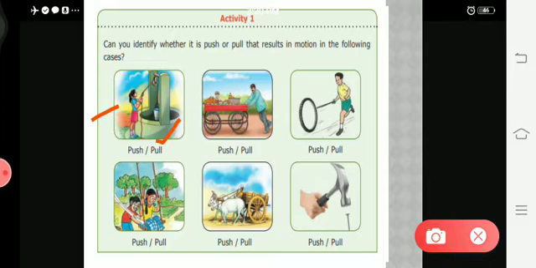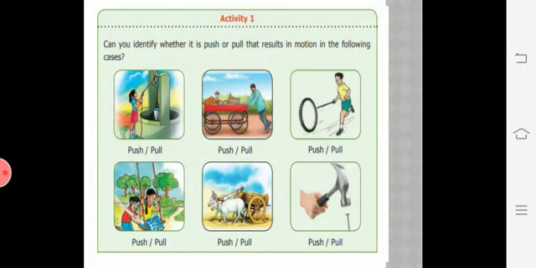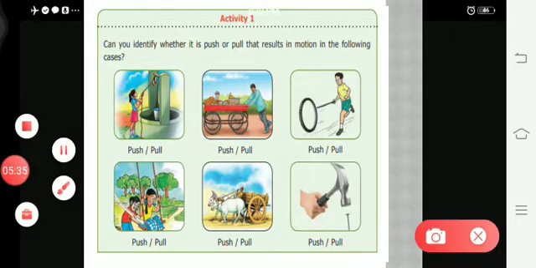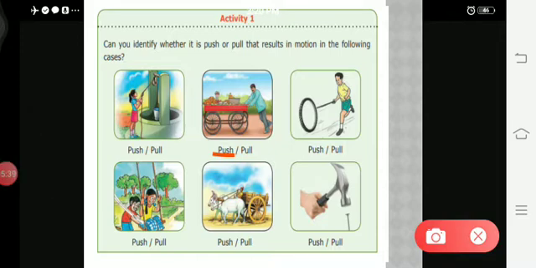And in the second image, the man is pushing those vegetables that are on his table. And next, this boy, third image, he pushes the wheel to move forward.